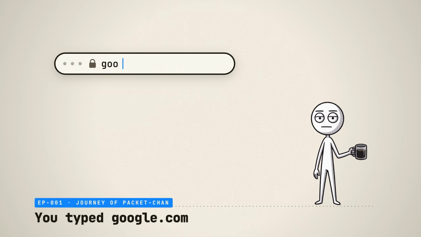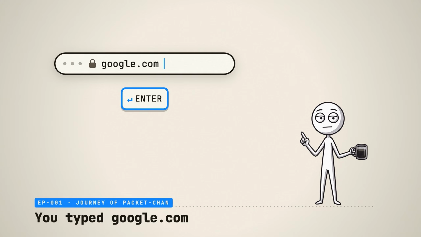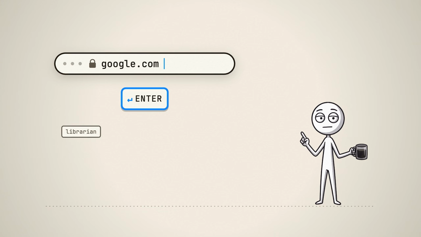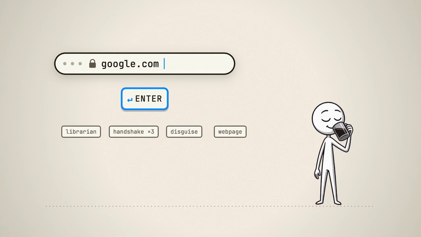You just typed google.com. Your finger is about to hit enter, and in the next 200 milliseconds, your request will cross your city. Get translated by a very stressed librarian. Shake hands 3 times with a stranger. Put on a disguise, and come back carrying an entire web page. Most people who work at your internet provider can't explain every step of this. After this video, you can.